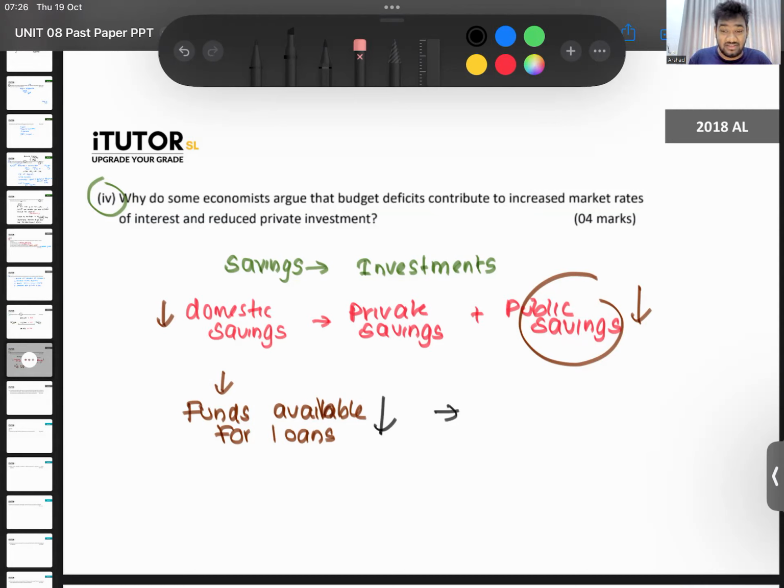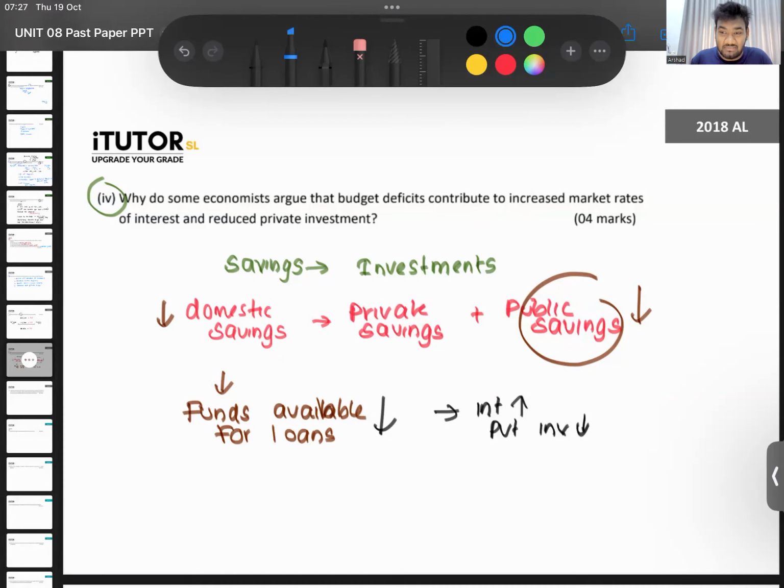There's very little funds in the loanable fund market, so interest rates will start to rise. The loanable fund market is the money in commercial banks that people can borrow. Interest rates will rise. When interest rates rise, private sector investments will come down. This is one way of explaining it. Actually, there are two correct methods. This is one story. Then in addition to this, when the government is running a budget deficit, we learned that their public savings are going down. How do they finance this budget deficit?